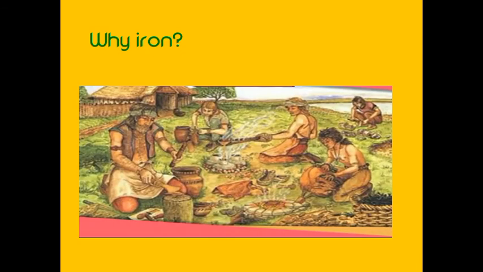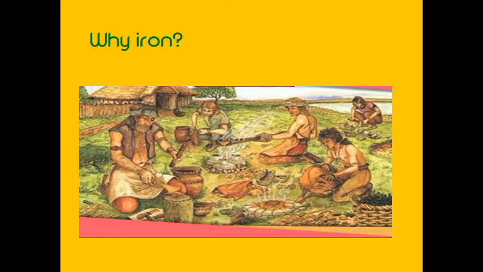Why iron? I asked in the lesson, children, why was iron used more than the other materials, the other metals? Because, as I told you, iron is harder than copper and bronze. It is a hard tool, a strong tool. So what do we prefer? We prefer to use the good thing, no?